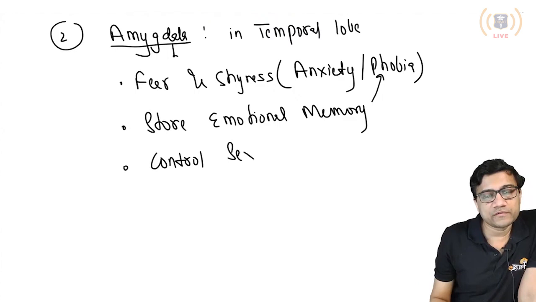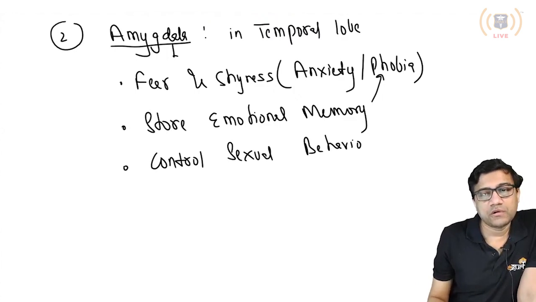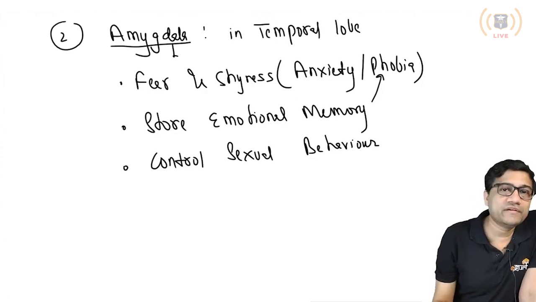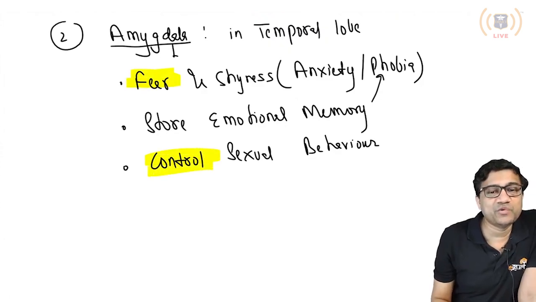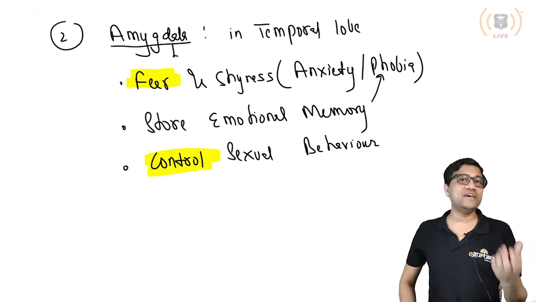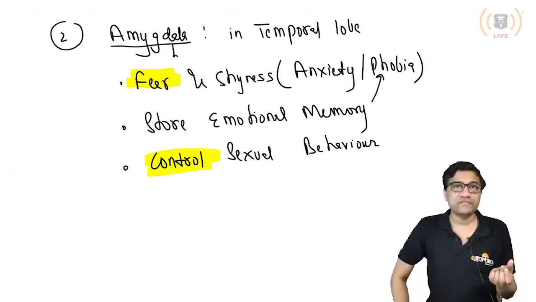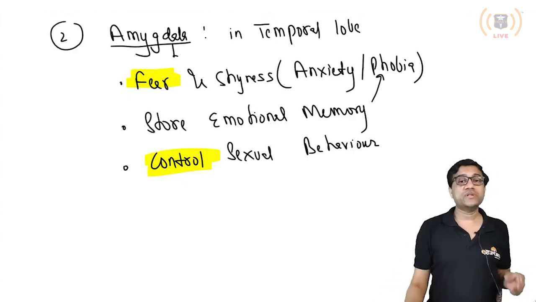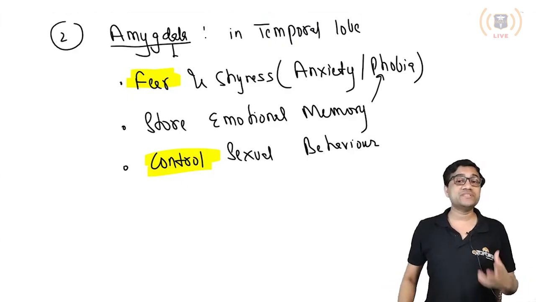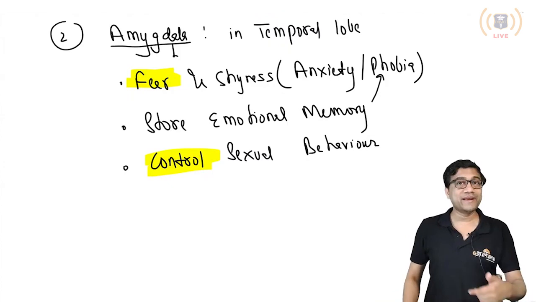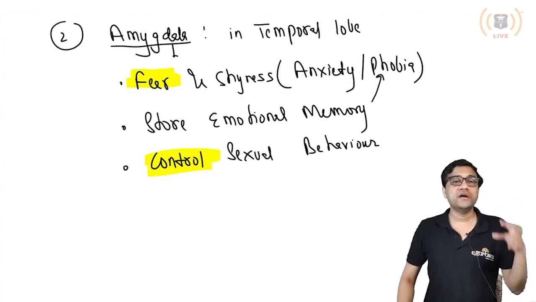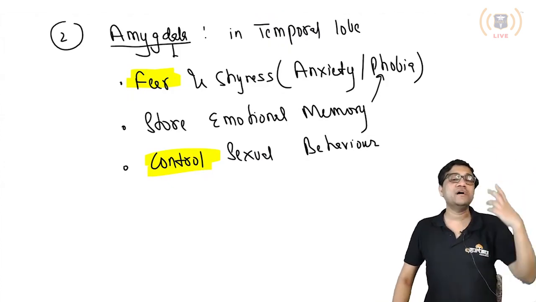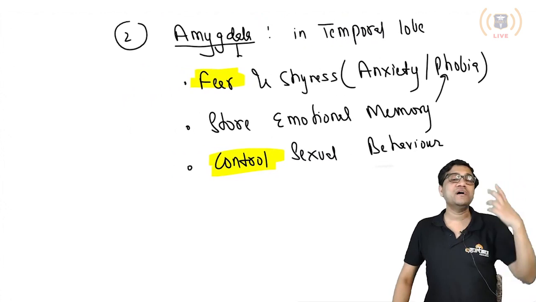Number 3, control of sexual behavior. How? Mainly through fear. So it's the fear which makes you control it. You have an area in the brain, the hypothalamus, which causes fight, flight, feeding, intercourse, all these desires. So it produces the sexual response, and the animal gets excited on looking at an opposite sex partner, but the amygdala keeps it under control.